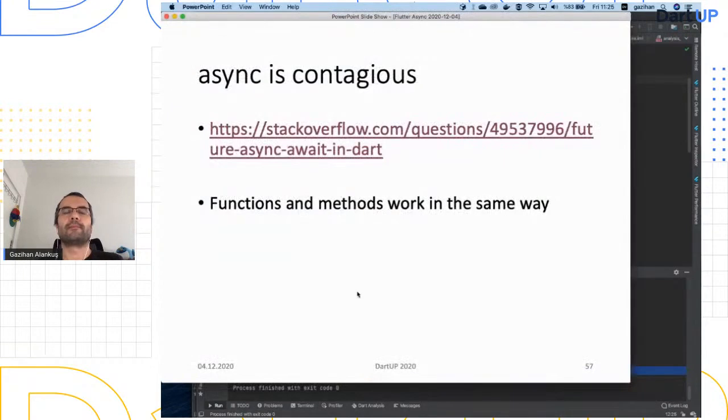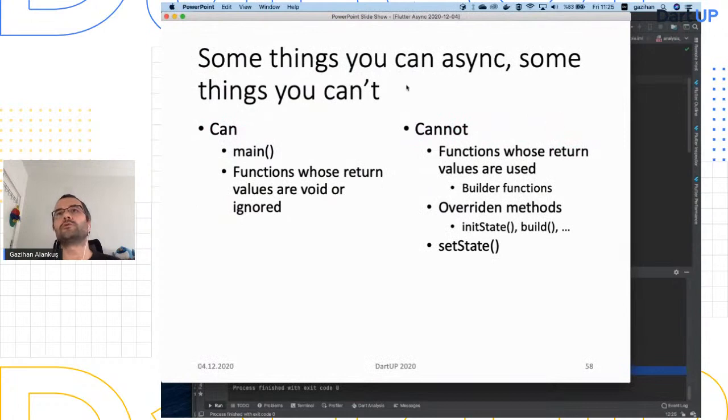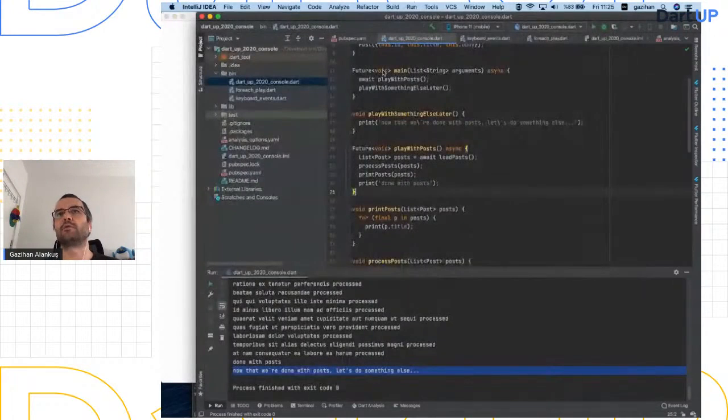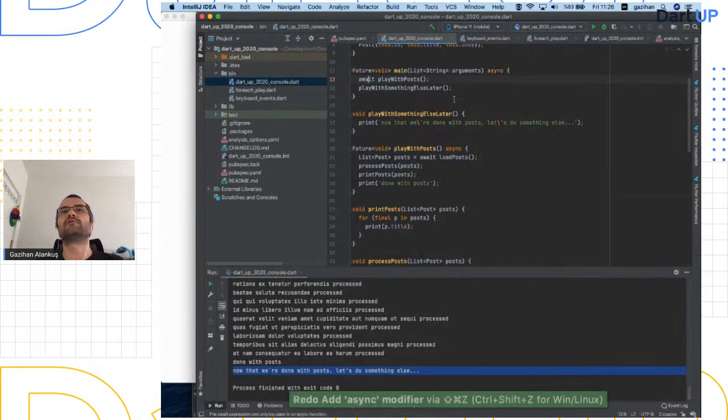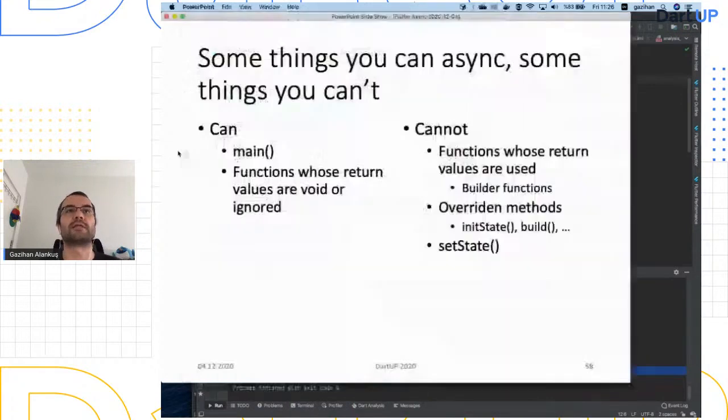Okay, so async is contagious. So what can you make async? What can't you make async? We just made main async, right? We just converted the main function to async. This was a surprising thing for me when I first saw it. Well, how was it before? It was void. Now it's Future void, right? It's not returning anything. It's just returning a future now. It wasn't returning anything anyway. Nobody cares probably, right? So that's the idea actually. If it's a function whose return values are void or ignored, then you can make them async. And they shouldn't also be overridden functions. Okay, so it's not an overridden function.